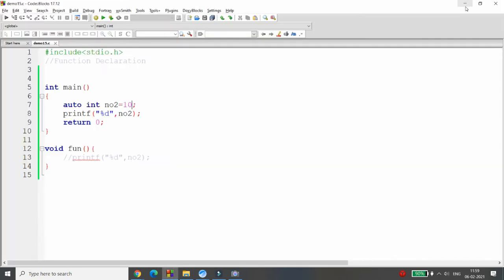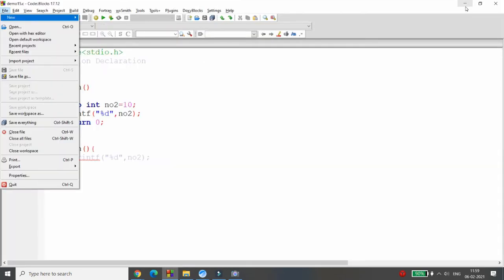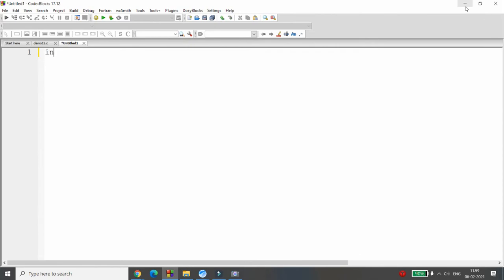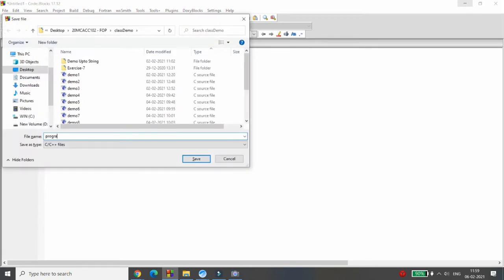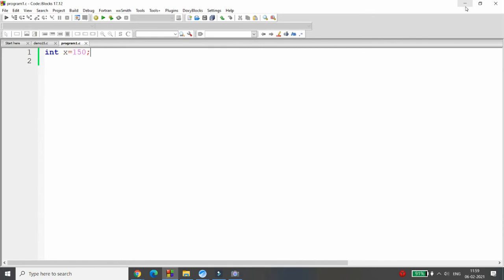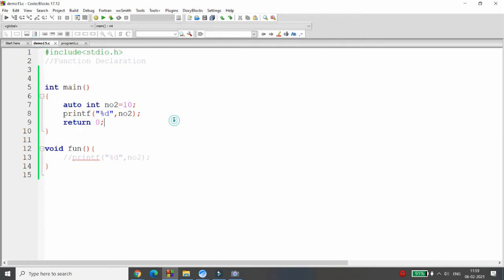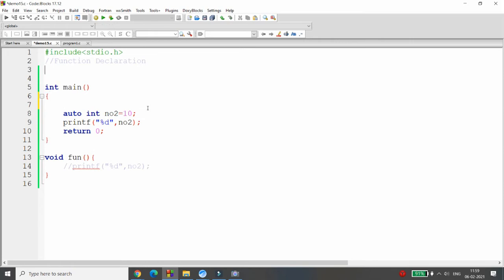Let me give an example of the same. Suppose I have a new file in which I am just declaring an integer, for example x = 150, right? I'm just saving this as program 1, for example program1.c. So my value of this variable x is 150. Now I want to access this x over here in my program, right? So how can we access this? Very simple.